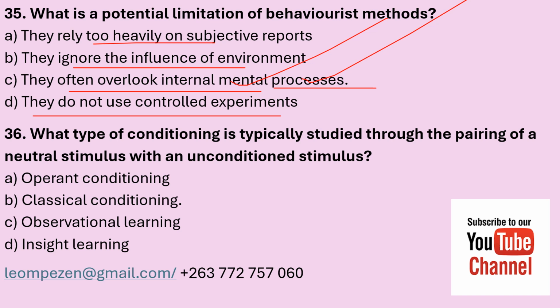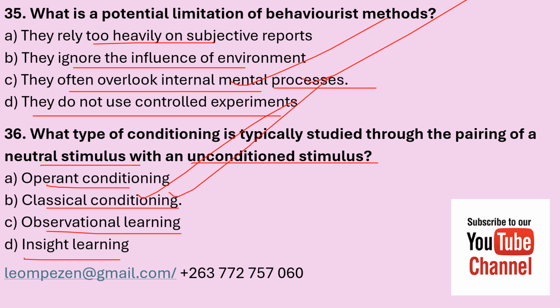Number 36. What type of conditioning is typically studied through the pairing of a neutral stimulus and an unconditioned stimulus? A. Operant conditioning, B. Classical conditioning, C. Observational learning, and D. Insight learning. The correct answer is classical conditioning, which is B.